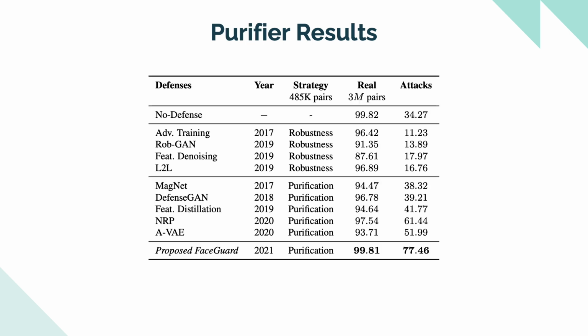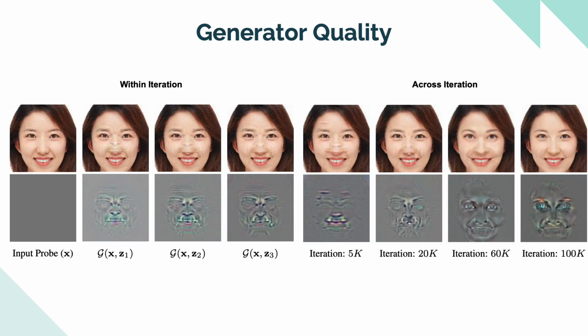We also take a look at the automated face recognition performance of ArcFace under no defense and when ArcFace is defended via the proposed FaceGuard and prevailing robustness or purification techniques. We see that, again, the proposed FaceGuard method completely outperforms prior efforts on purifying or adversarially training AFR systems. Also note that unlike prior efforts, our proposed FaceGuard also helps maintain the accuracy on real face images. Here are adversarial faces synthesized by FaceGuard during training. Note the diversity in perturbations within and across training iterations.